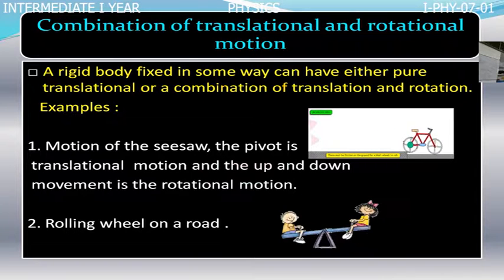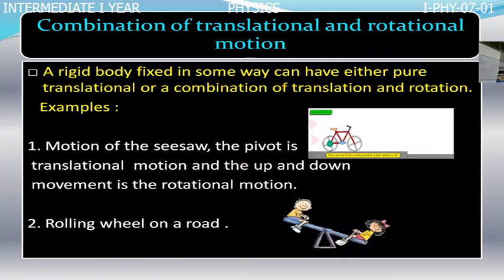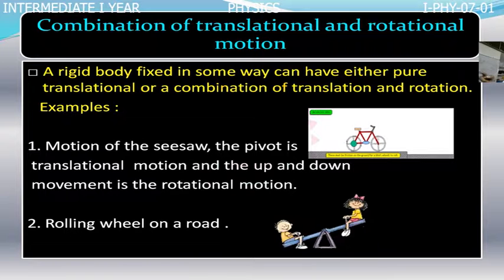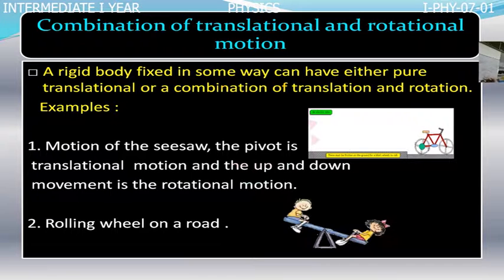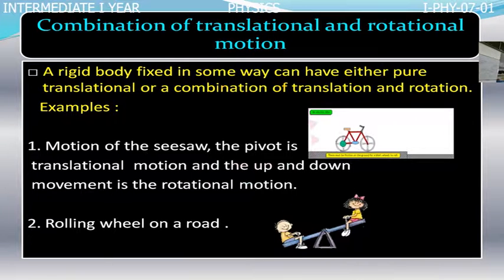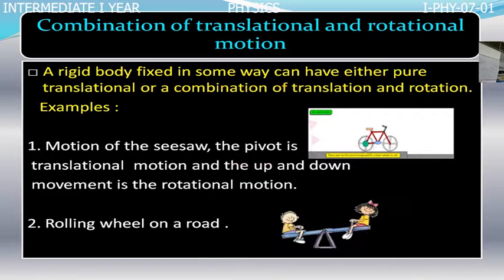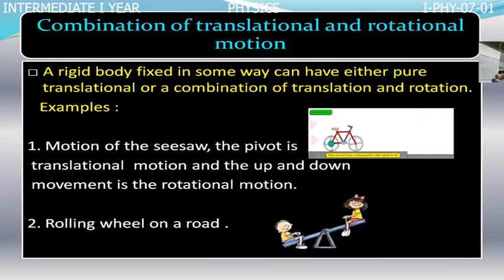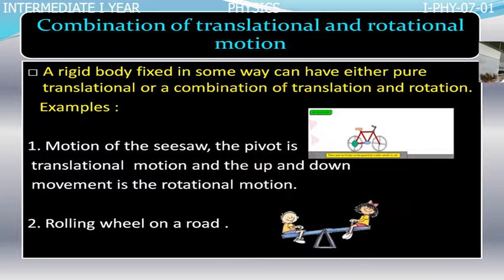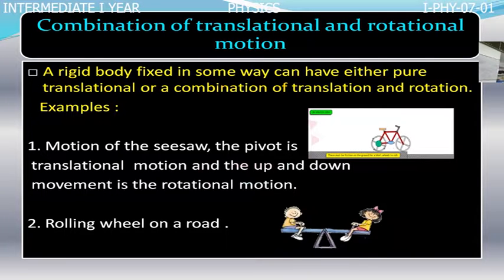If you observe, the wheels are rotating in a circular path and also moving in a straight line. The wheels of the bicycle have rotatory motion and translatory motion simultaneously. So in this case, describing the motion of the body is not so easy.